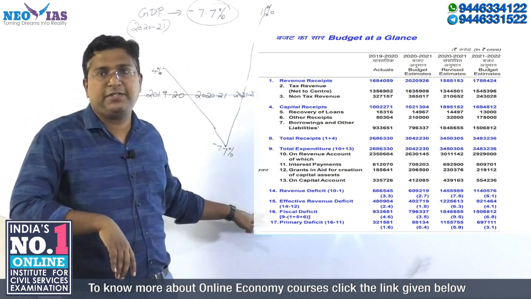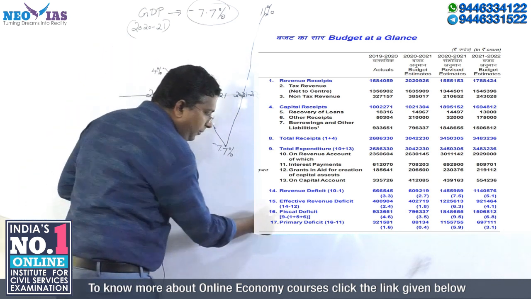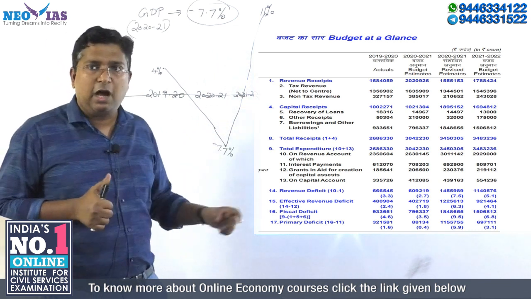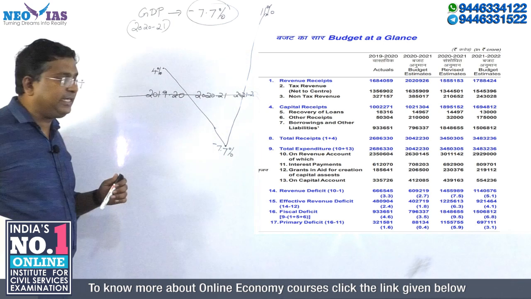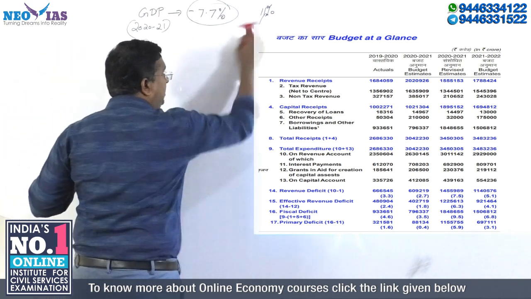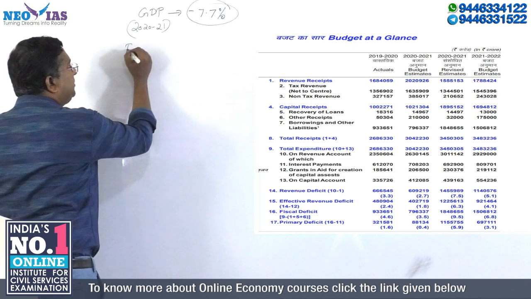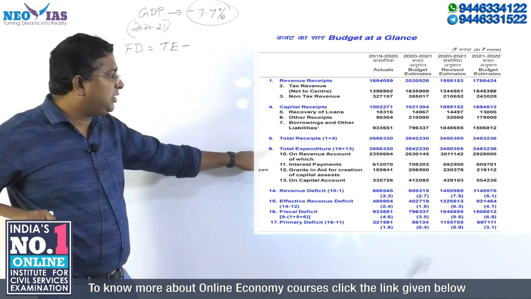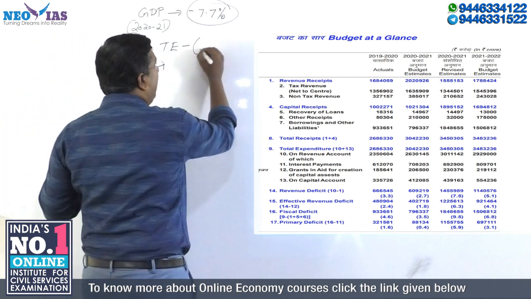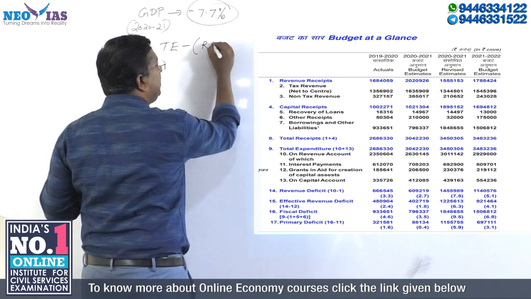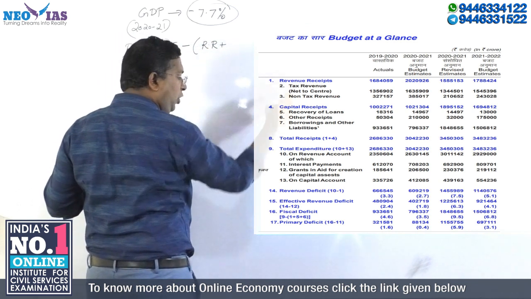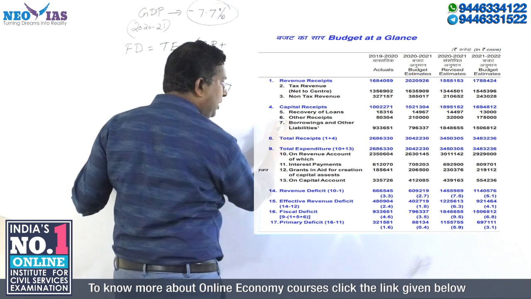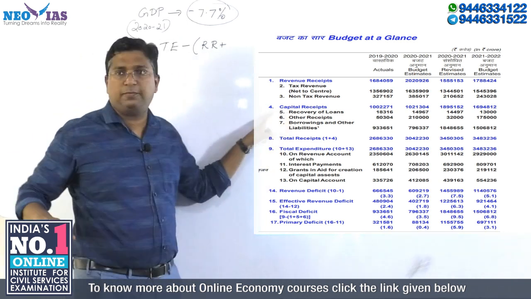Then fiscal deficit. This formula is very important, how the fiscal deficit is calculated. Fiscal deficit is total expenditure minus revenue receipts. To the revenue receipts, you have to add this C, not only recovery of loans, 5 and 6. So we will use it as non-debt. This is the word we used.